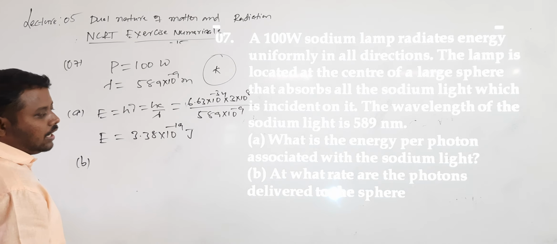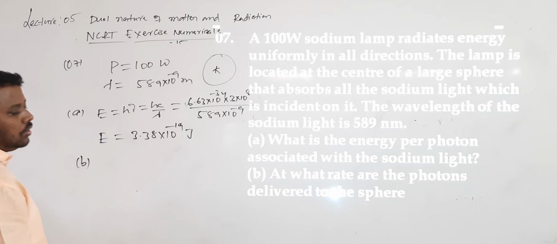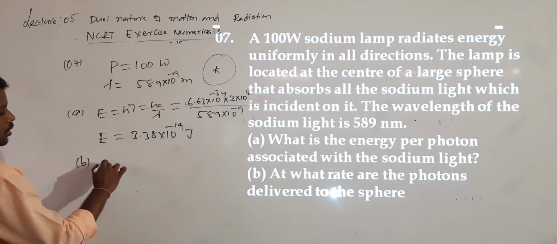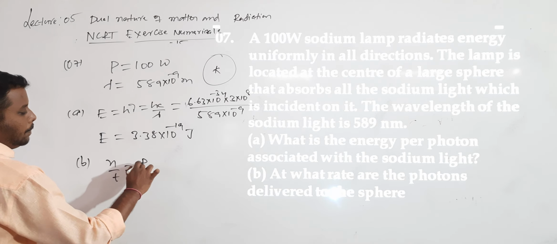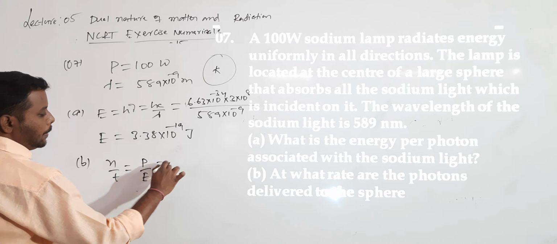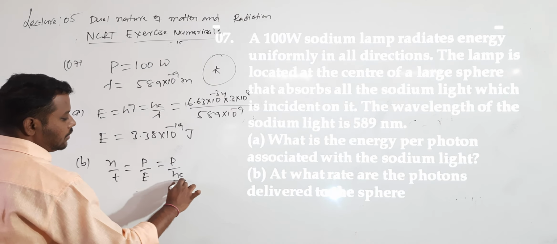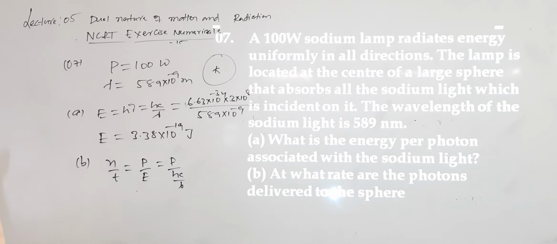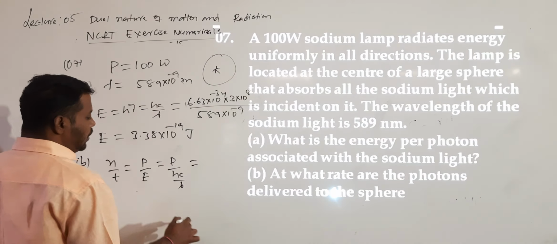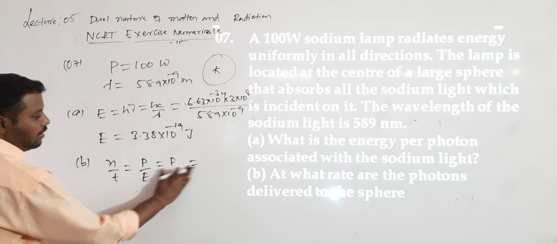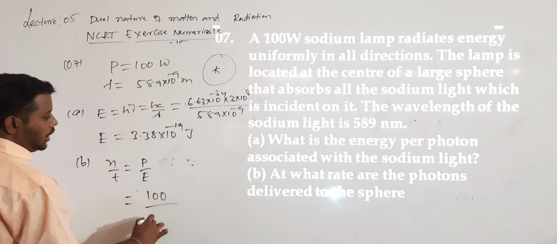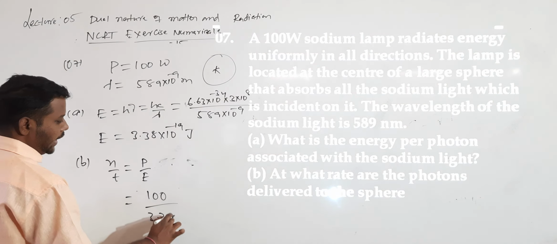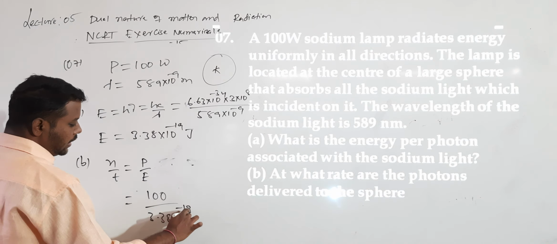What about the second one? At what rate are the photons delivered to the sphere? Rate means I want to calculate n by t. So n by t is given by P by E, which is P divided by hc by lambda. Understood? Because anyhow we know the E value, directly I will write P by E. So the P value is 100 divided by the E value 3.38 into 10 power of minus 19.